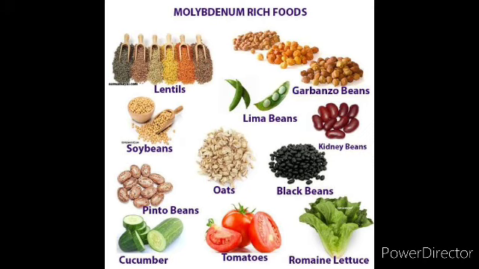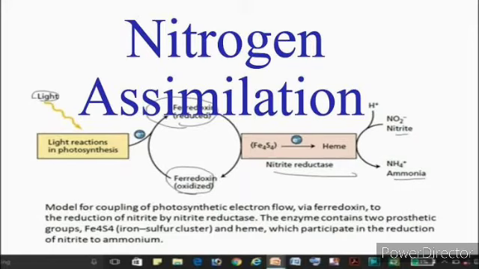Molybdenum. The major sources of molybdenum are pulses, cereals and meat, which is majorly required for nitrate assimilation. Deficiency disease of molybdenum is slight retardedness of growth.